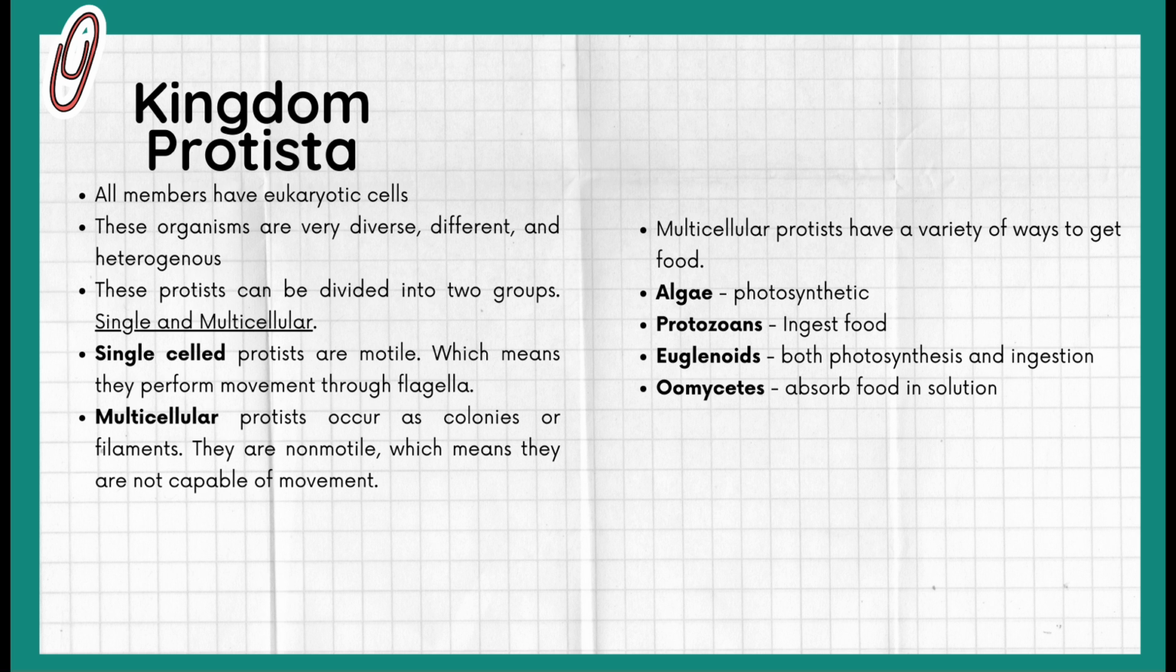Fun fact, multicellular protists have different ways to get their food. Algae are photosynthetic, which means they undergo photosynthesis to make their own food. Protozoans ingest their food. Euglenoids can do both photosynthesis and ingestion. Oomycetes can absorb food in solution, which means instead of directly ingesting food like protozoans, they drain the food components in solutions they pass by.